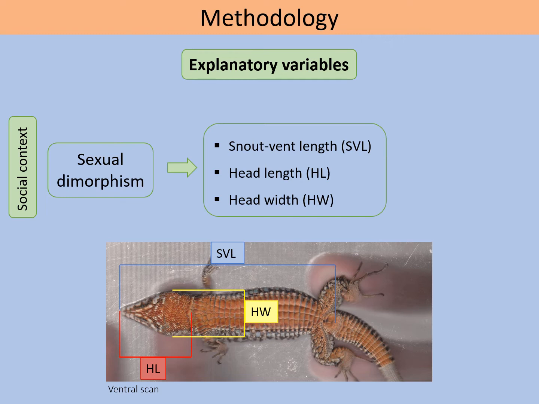As explanatory variables, we used the degree of sexual dimorphism in each population in these three morphometric variables: the snout-vent length, head length, and head width, measured as the mean of males divided by the mean of females.